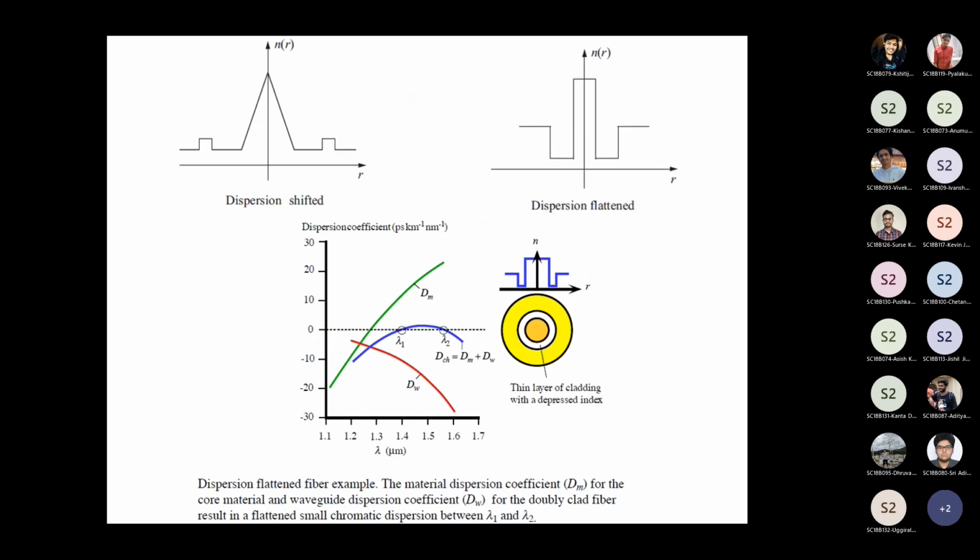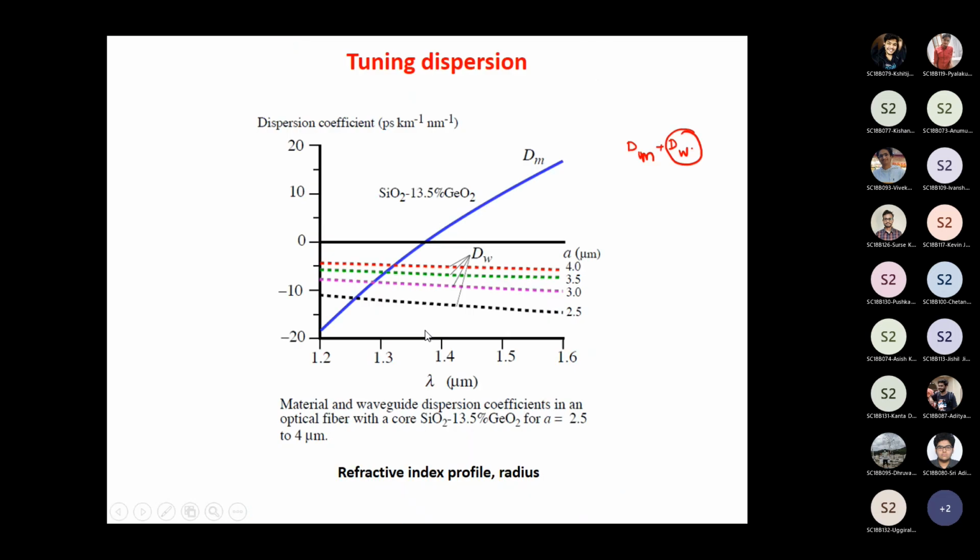Okay. Now, if you look at this figure, you can see that for a given optical fiber there's only one particular wavelength at which the dispersion becomes zero. You call it the zero dispersion wavelength.